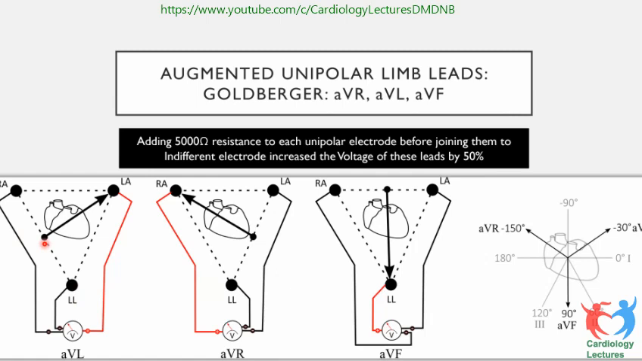So if you use the indifferent electrode, your electrogram gets augmented by 50%. So that is why it is called augmented unipolar limb leads.